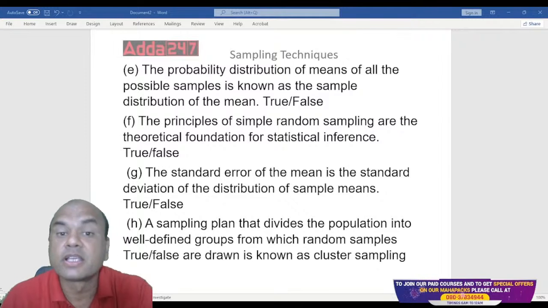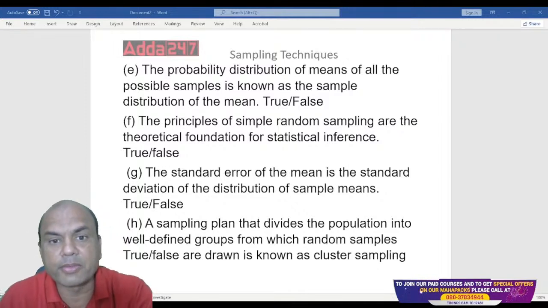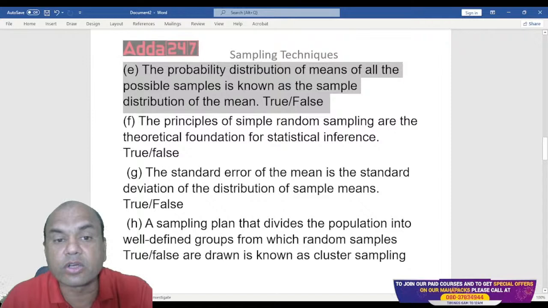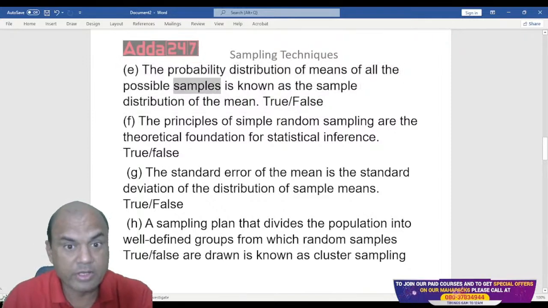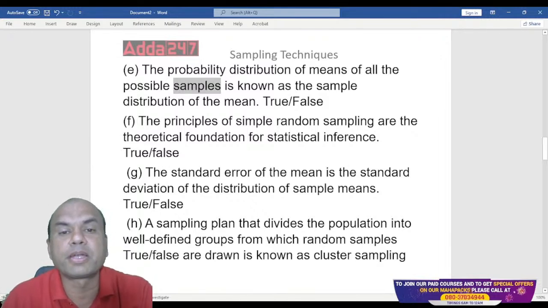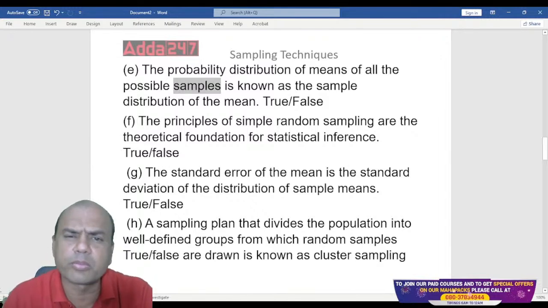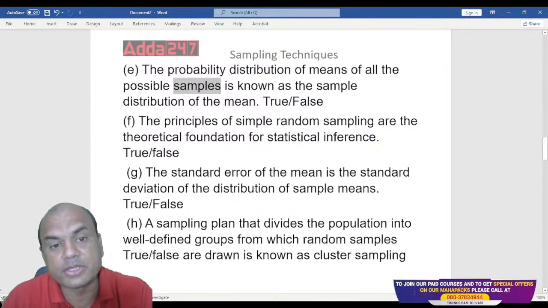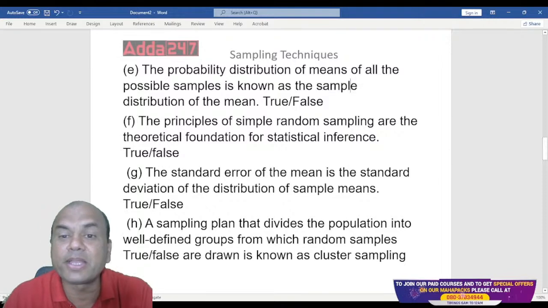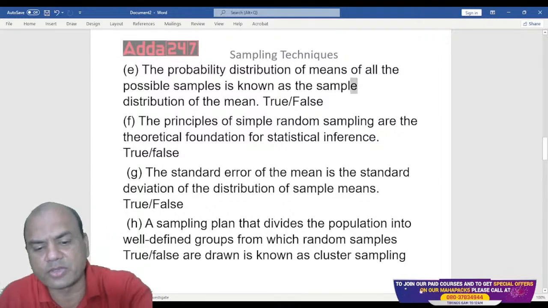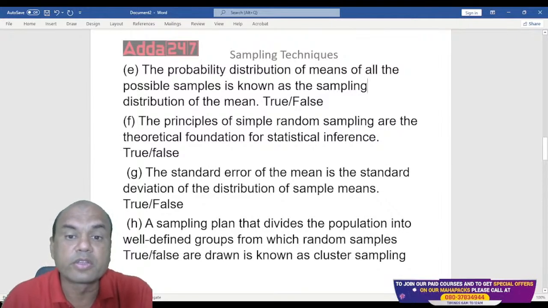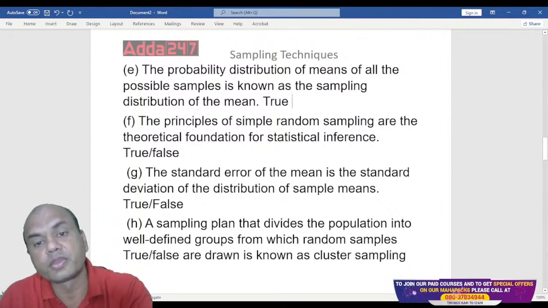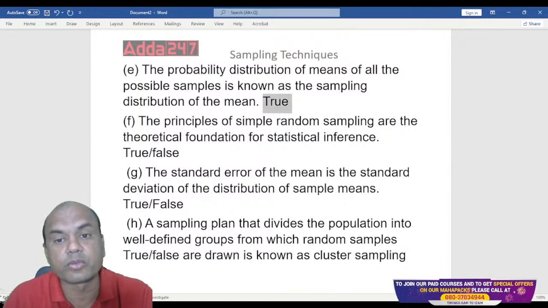True or false? See here, what are we talking of? Probability distribution of the means of the samples. So we are focusing on the word samples over here. Whenever we are doing the probability distribution of any mean, mode or median for the samples, it is known as sample distribution, or it's called a sampling distribution. That is the right word actually, sampling. But in the exam they might give you sample also. So this answer is again true.